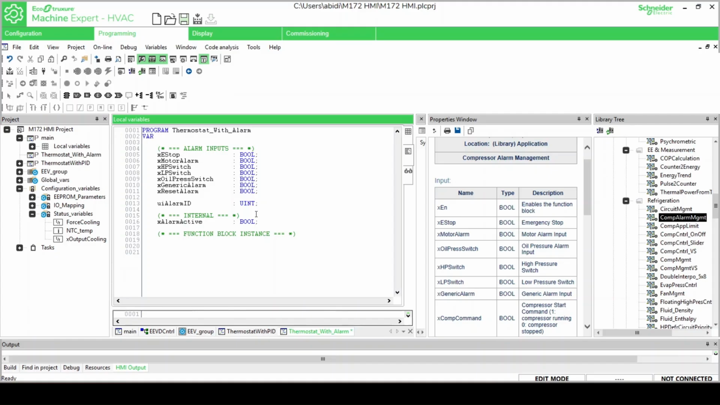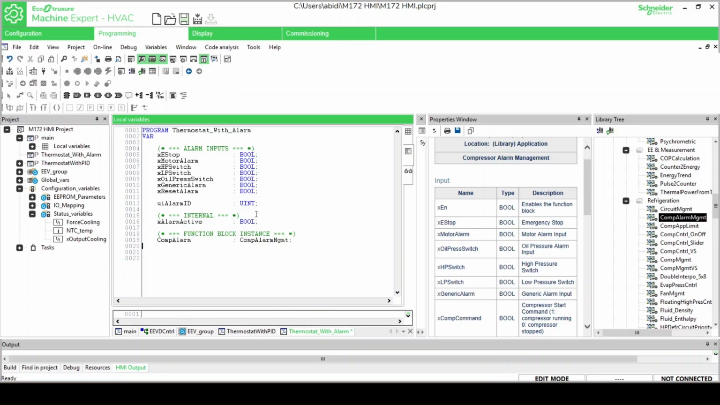X-oil press switch. This input monitors the oil pressure safety switch, ensuring proper compressor lubrication. X-generic alarm. This is a general alarm input, which can be used for any additional fault condition. X-reset alarm. This input is used to reset the alarm state once the fault has been resolved. Next, we have the alarm status variables.